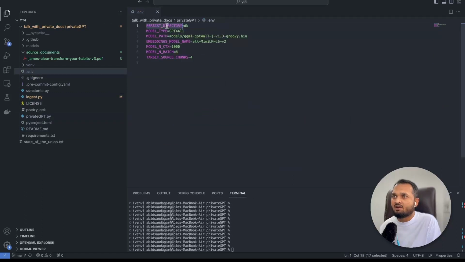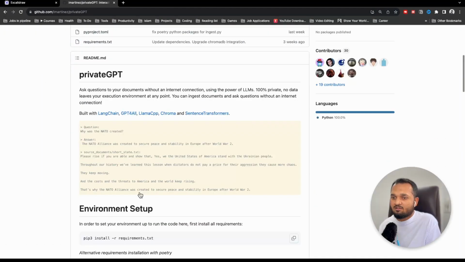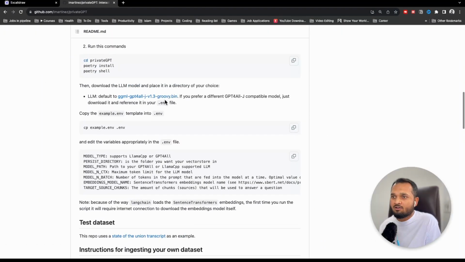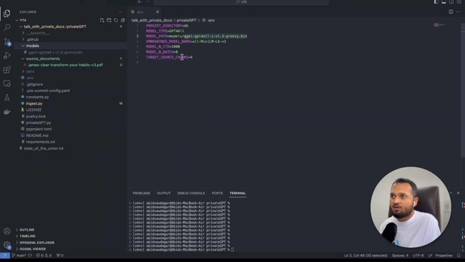Persist directory: when we create the embeddings of our text chunks, we want to store them in a database, the DB folder. Model type here is GPT4All, and model path is models, and this is the model name. This is an open source model. In the models folder, I have downloaded this model, and I will give you the link of this model as well. You can download it. Here is the link in this GitHub repository, so you can download it from there as well.